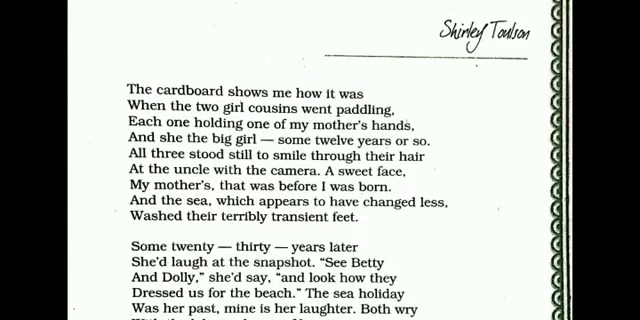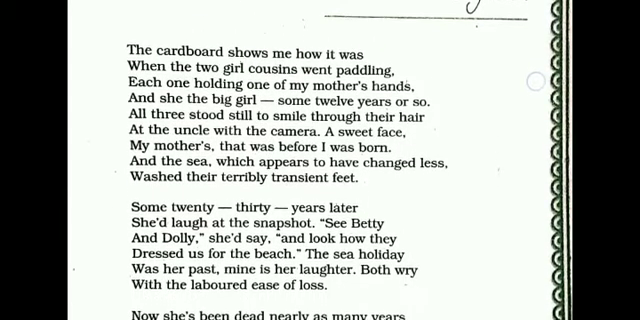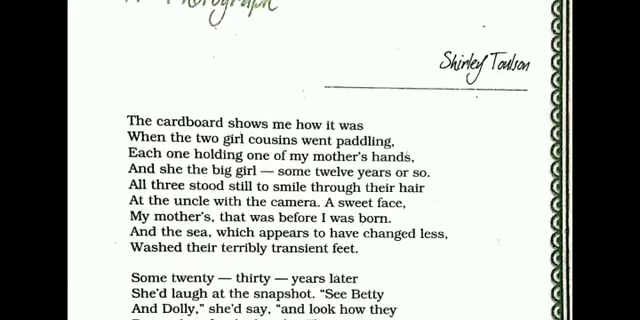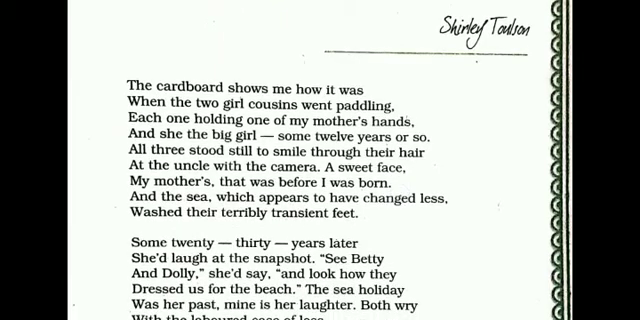Now let's start line by line, and here comes the poem. Photograph, Shirley Tolson. The cardboard shows me how it was when the two girl cousins were paddling. Here, the cardboard symbolizes the photograph, and it shows how the two girls, the cousins of her mother, were on the beach, paddling, which means going for a walk on the beach.